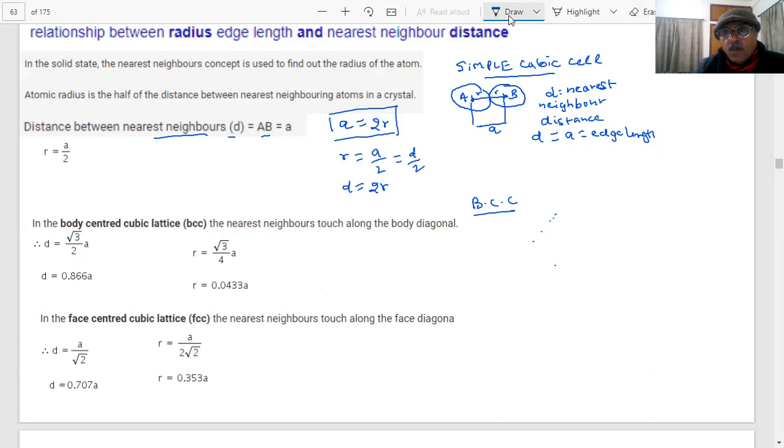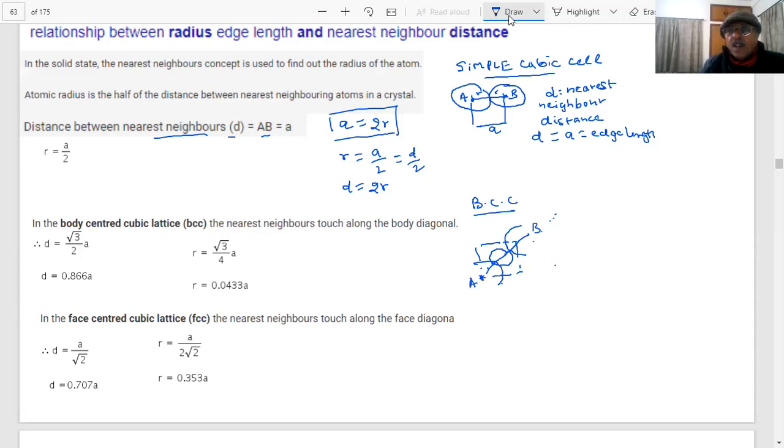How did we show the body centered structure, student? You had one atom at the body center and two at the corners, and this is touching. So what was the AB for body centered?